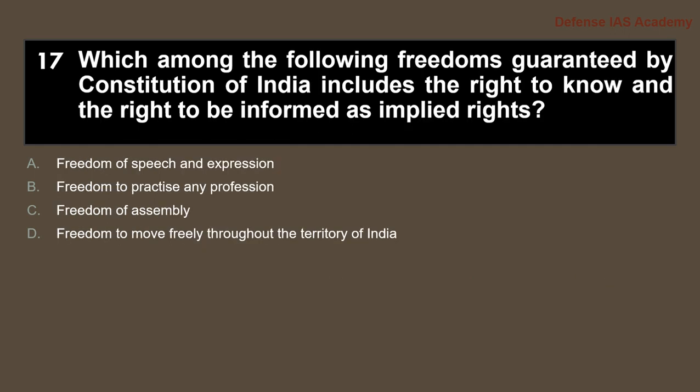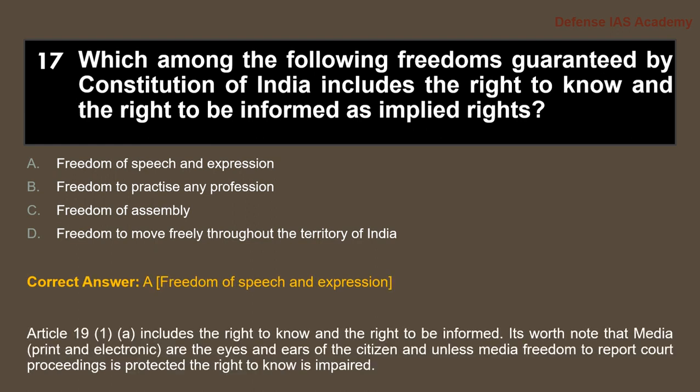Question 17. Which among the following freedoms guaranteed by the Constitution of India includes the right to know and the right to be informed as implied rights? So the answer is option A, freedom of speech and expression. Article 19(1)(a) includes the right to know and the right to be informed.